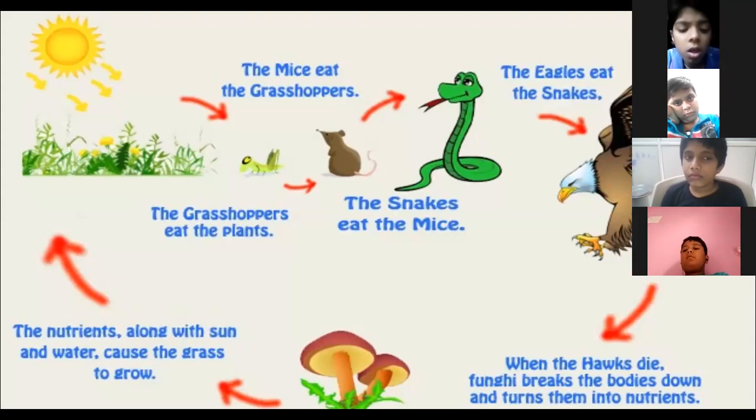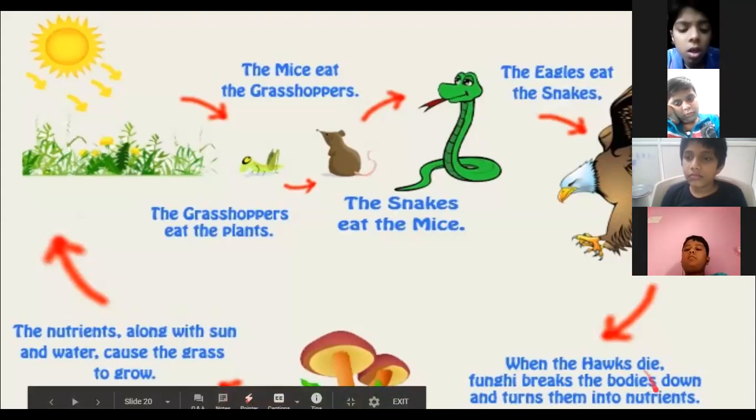They're converted into nutrients. Now, these nutrients which are there in the soil, again, they are used by the plants along with the sun's energy, along with the water. And again, grass will grow. Again, the plants will grow with the help of these nutrients. Again, this chain will be repeated. So, this is one food chain.